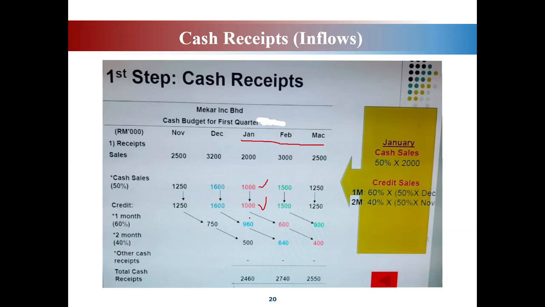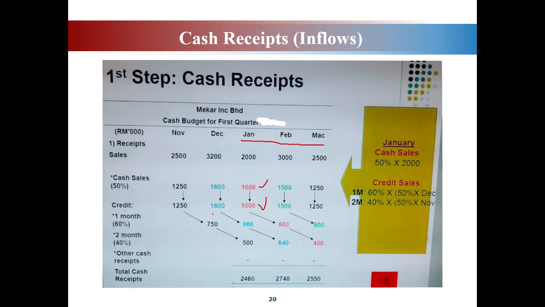Where you get this 960 ringgit? It comes from the credit sales of previous month. Okay, because in December the total sales is 3,200, but again only 50% made in cash. So 50% of 3,200 is 1,600. So the balance will be paid in credit, isn't it? Equal amount because 50%. So 1,600 paid in cash, and another 1,600 will be paid in credit.